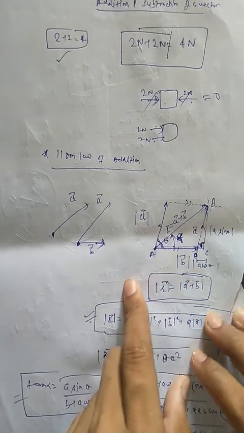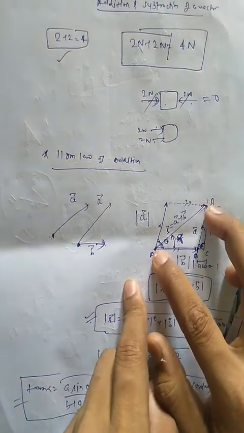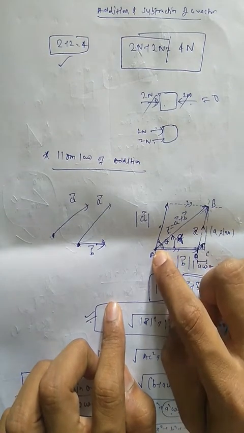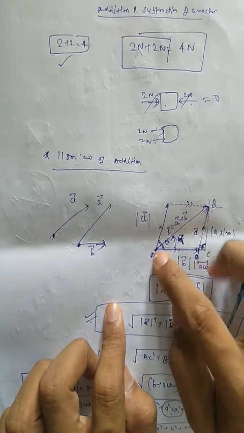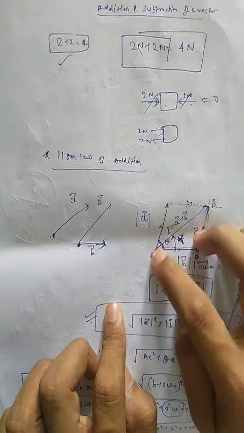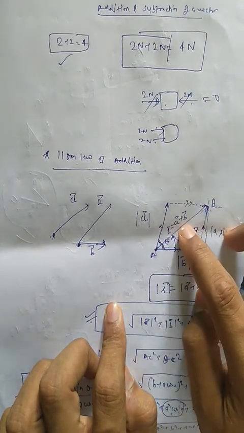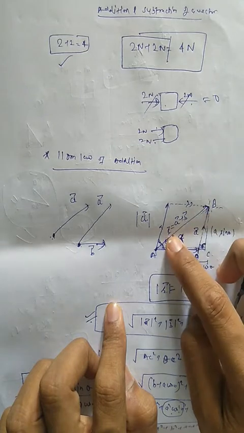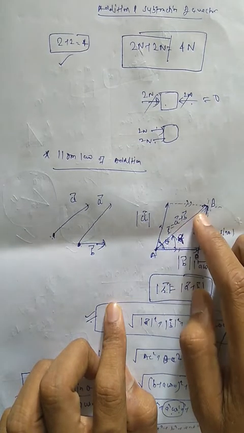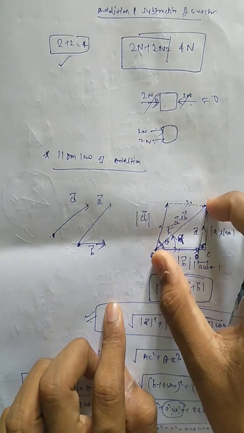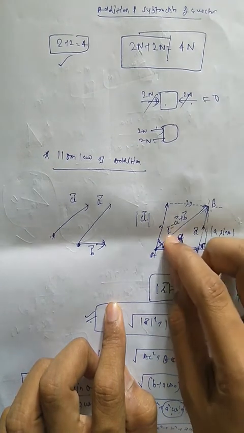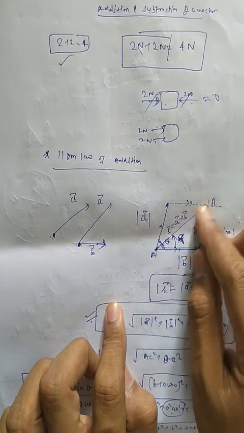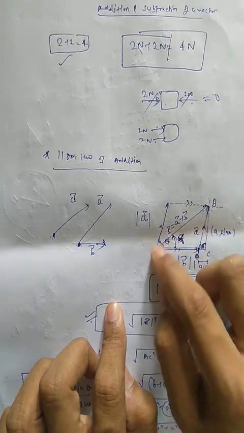So what will the resultant be? The resultant will be the vector joining the common tail to the far end of the diagonal. This diagonal gives the resultant of the two vectors. Resultant means the sum of the two vectors, so R is equal to vector A plus vector B. The length gives its magnitude, while the direction tells us how much angle the resultant makes with vector A and vector B.